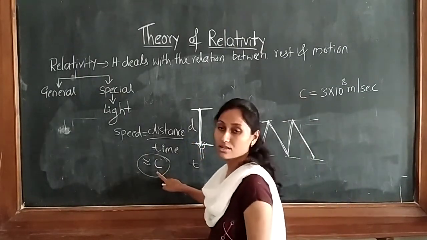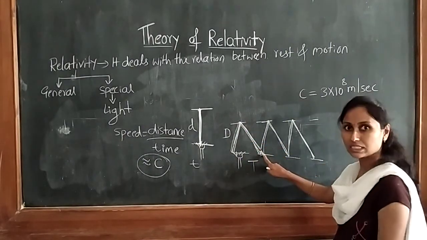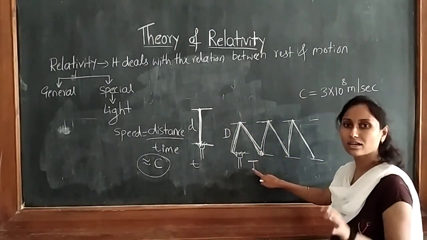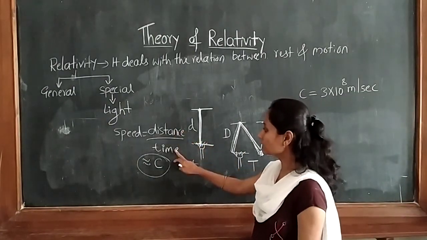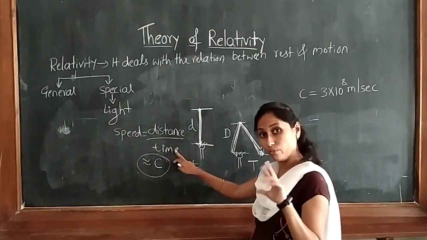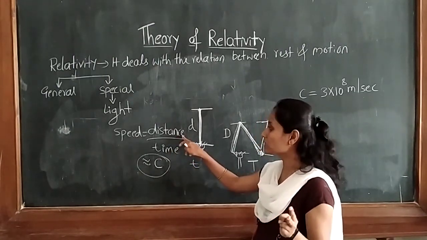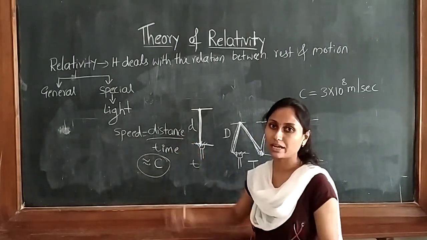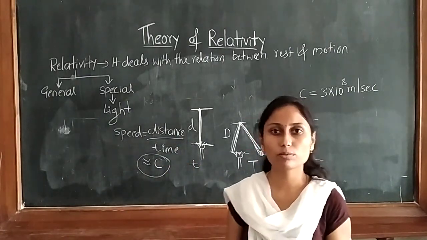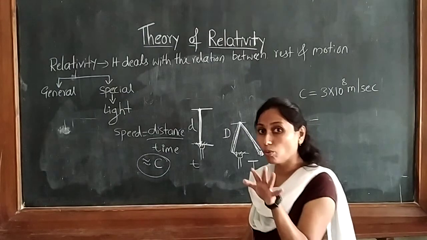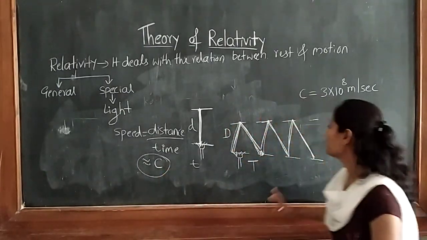So what will we get? We got the C value. Now in the second case, more distance is covered, so it takes more time to cover that much distance. So more distance divided by more time. When we take the ratio, less distance with less time, more distance with more time, we get the same thing. The ratio will be the same, and that applies to light.